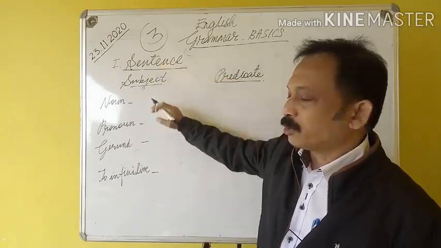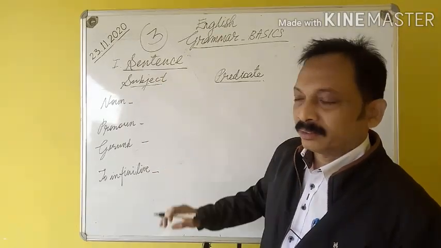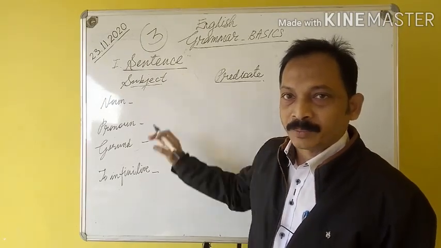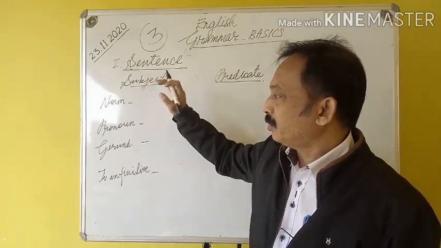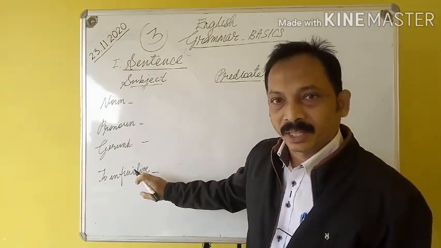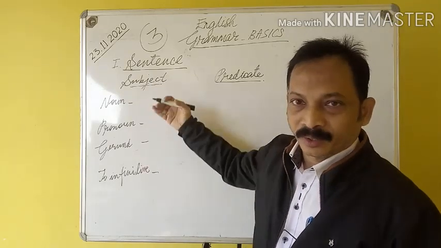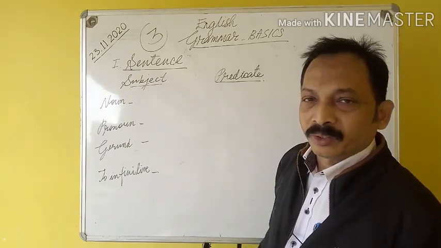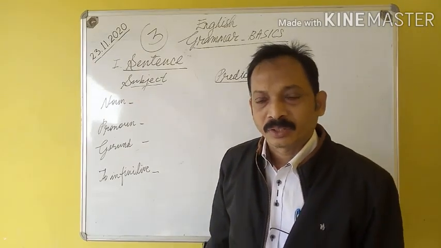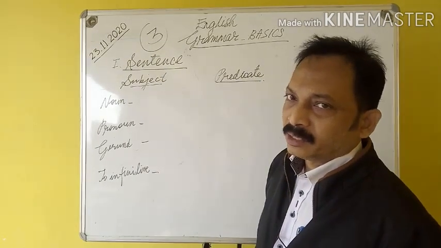Now we have to see what can be subjects. The first one, noun. Subjects can be a noun or a pronoun or a gerund or an infinitive. Now see, what are nouns? Nouns are the name of anything. Nouns are naming words. If we take the name of anything, that is a noun.